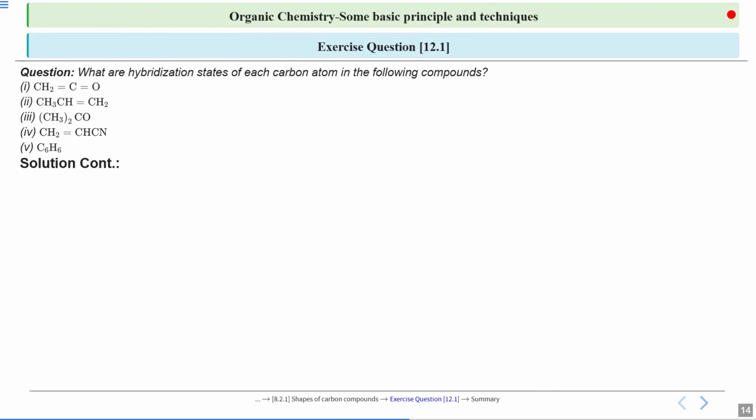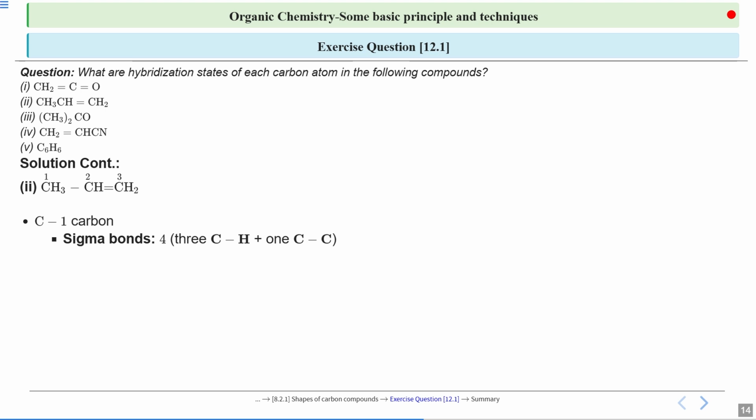Moving on to the next example, which is CH3, CH, CH2. If I look at the first carbon here, it has 3 sigma bonds with hydrogen and 1 with carbon number 2. Therefore, a total of 4 sigma bonds. And from this, we can easily say that carbon 1 is sp3 hybridized.